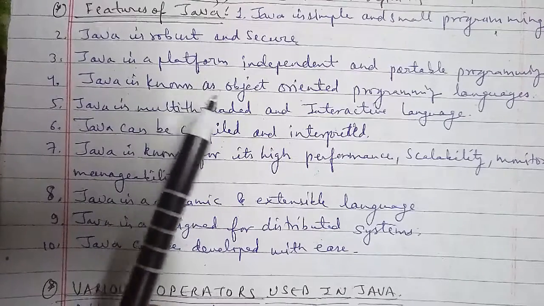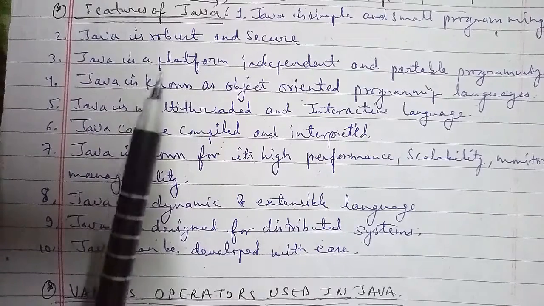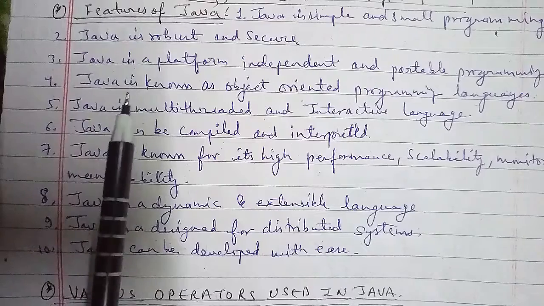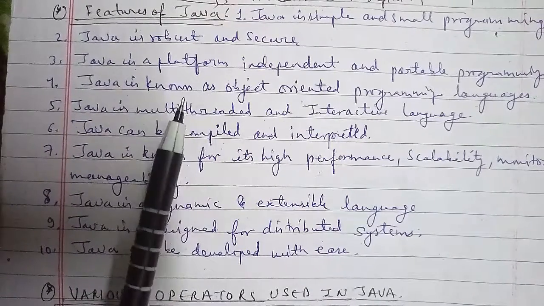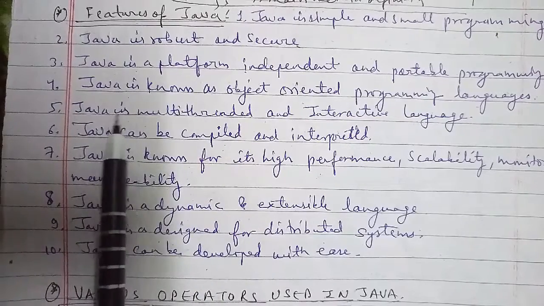The fifth one is that Java is a multi-threaded and interactive language. Java supports multi-threaded programming, which allows a programmer to write a program that can perform many tasks simultaneously, and that ultimately helps the developer to develop more interactive code.